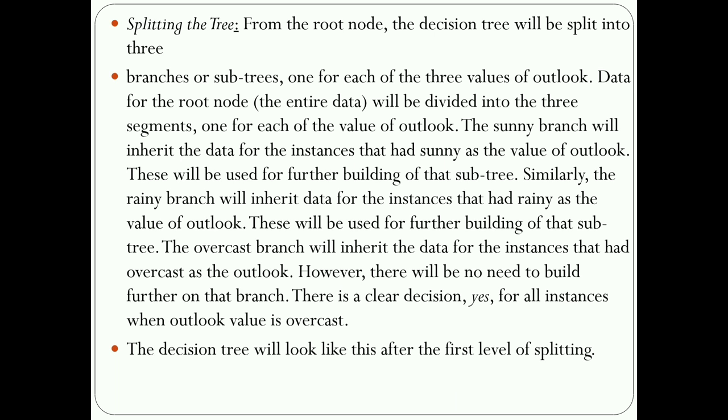Sunny, rainy, and overcast. The first one is sunny. The sunny branch inherits all the instances, for example humidity. After the outlook, we build the subtree. Building the subtree means taking the outlook with the sunny instances and looking at the humidity.